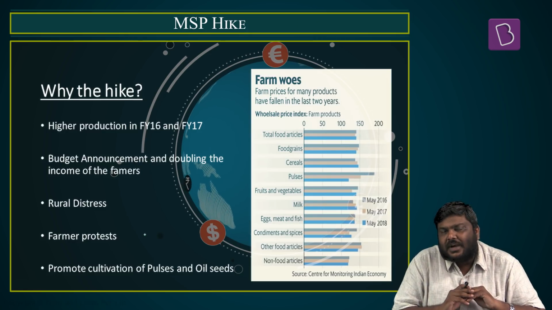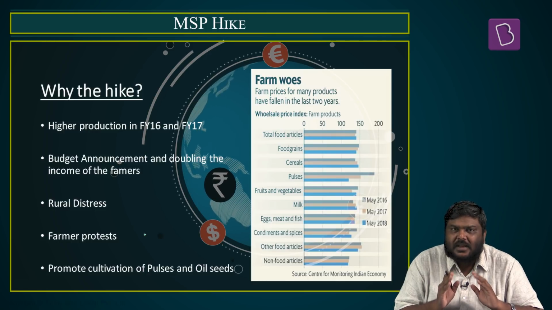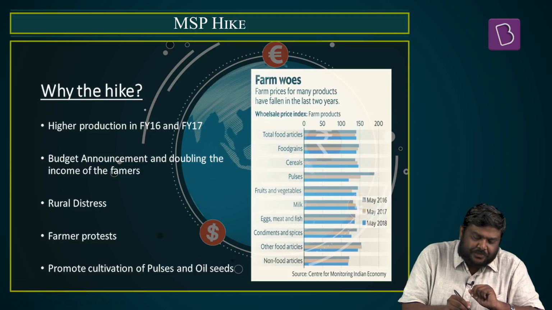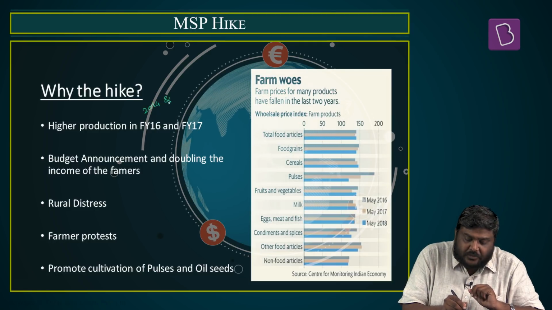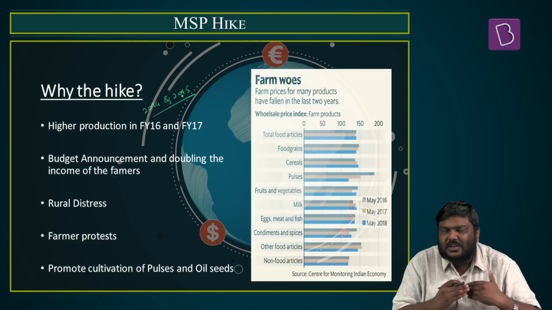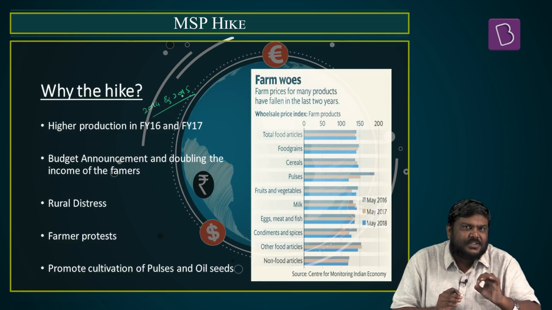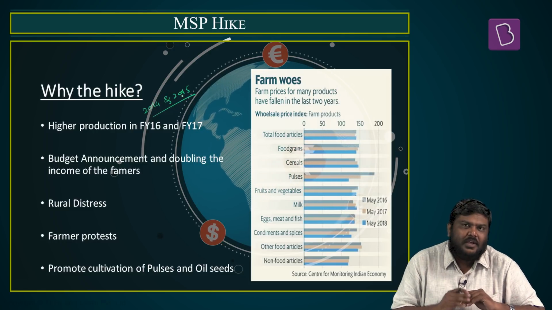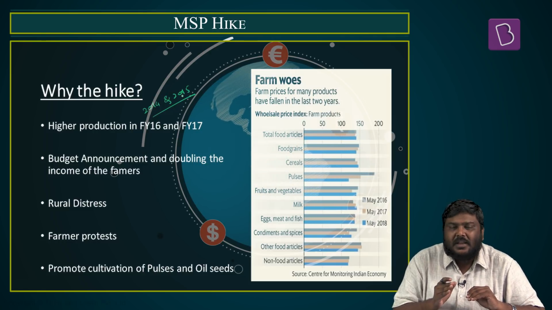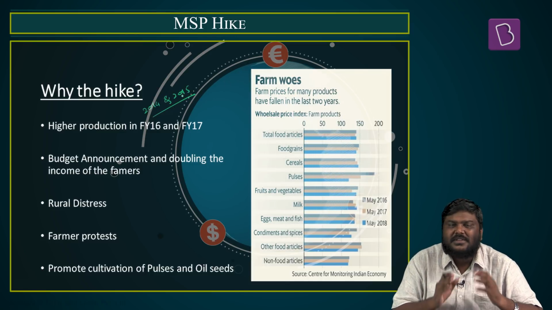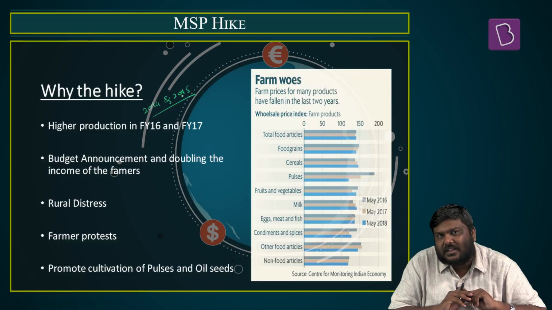Now let's try and understand why government of India has increased the MSP in the present financial year. The first reason is in the year 2014 and 2015 there was a drought in case of India. Following these 2 years of a drought, in financial year 16 as well as financial year 17, there was very high agriculture production, which led to higher supply to the market, which led to what? Decline in the market prices. Now the farmers started feeling the heat of this particular decline in the market prices.